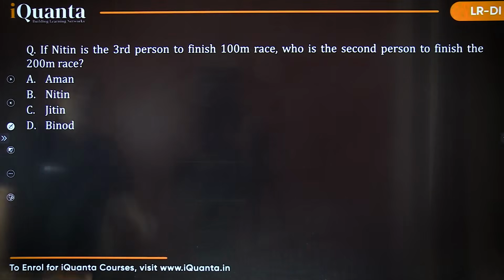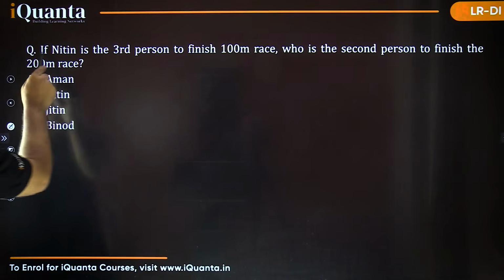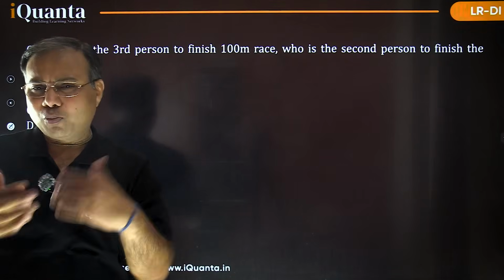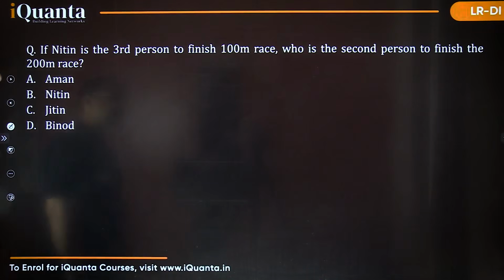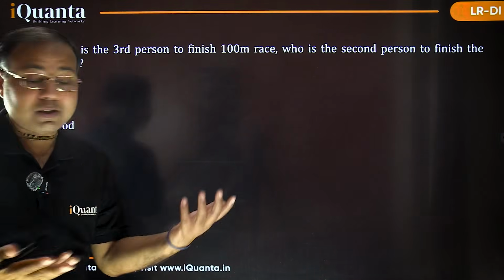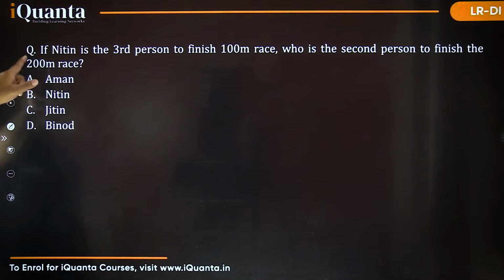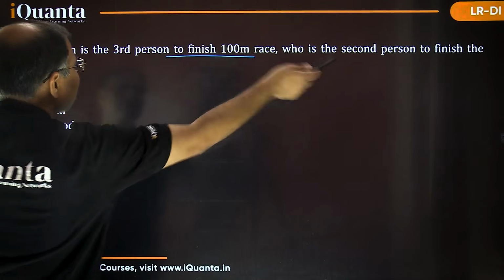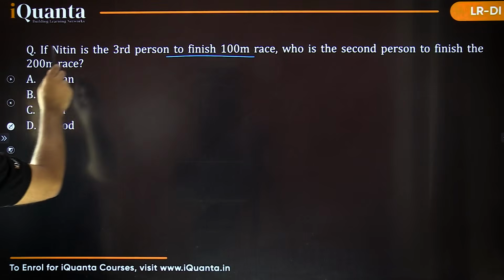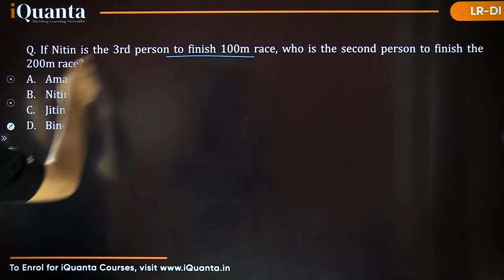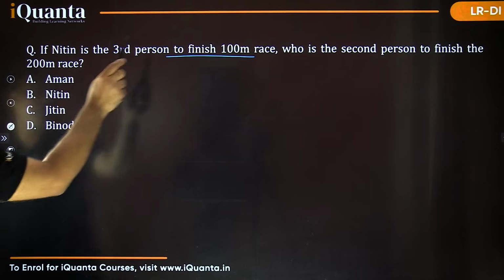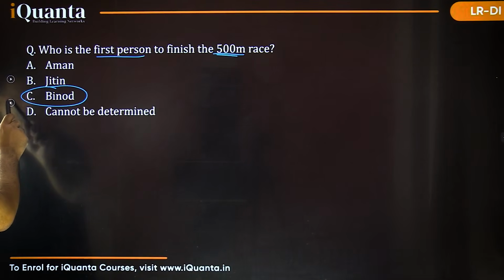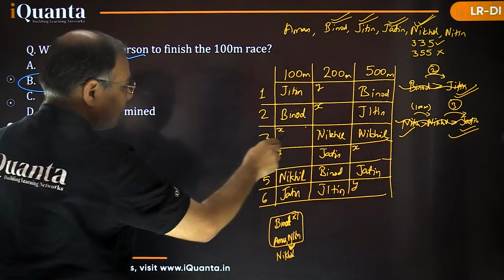It says, if Nitin is the third person, now it's talking about if, right? So remember, we had two cases for X and Y, two possibilities remaining, which we could not identify because of the given information. Now it says, if Nitin is the third person to finish the 100-meter race. I will read it further afterwards, first let's look at this. In the 100-meter race, Nitin is third. That means X is Nitin.